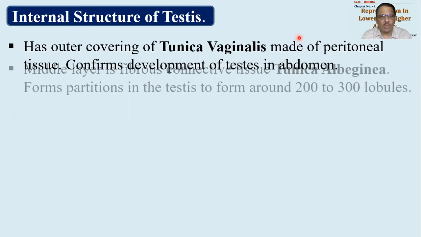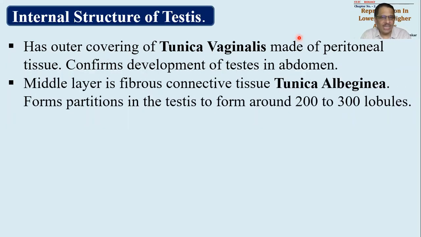So this is the first and outermost covering. Actually, it is not considered as a layer of testis. It is a peritoneal tissue. तो ये testis का real covering नहीं है, but it is giving protection to the testis. Then there is a second layer or middle layer made up of fibrous connective tissue. This is called tunica albuginea. Remember this very well. Tunica albuginea is a fibrous tissue covering. It will cover the testis and it will give partitions inside the testis. Testis के अंदर घुसेगा ये और testis के अंदर partitions बनाएगा. डायग्राम दिखाऊंगा तब आपको पता चलेगा कैसे है ये.